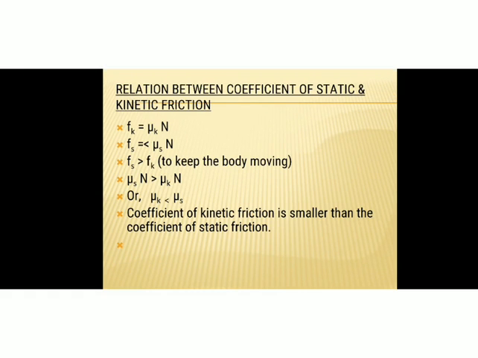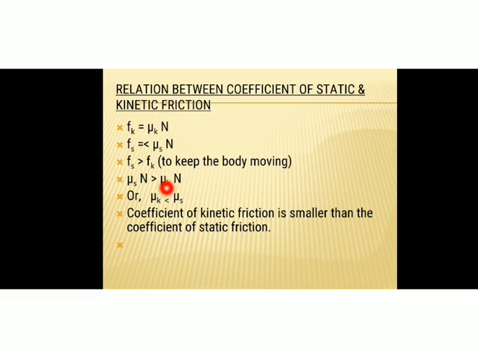Now we can go through the relation between the coefficient of static and kinetic friction. We know that the kinetic friction Fk is equal to mu k into N, and also the static friction is less than or equal to mu s into N. So to keep the body moving, the static friction is greater than kinetic friction. We had already discussed that the magnitude of static friction will be greater than the kinetic friction. So we can write Fs is mu s N.